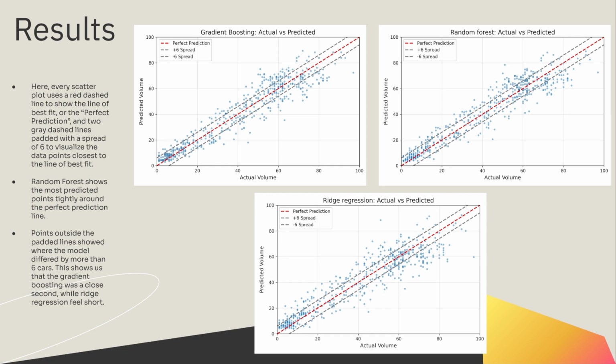As we can see here, the random forest plot stands out because the vast majority of the points are tightly clustered around the red line, with very few escaping the gray tolerance zones. Points outside of those gray lines just means that the model was off by more than 6 vehicles. And you can see that the gradient boosting model was a respectable second. It was very close to the random forest model, but the ridge regression model's spread was noticeably wider and clearly underperformed.